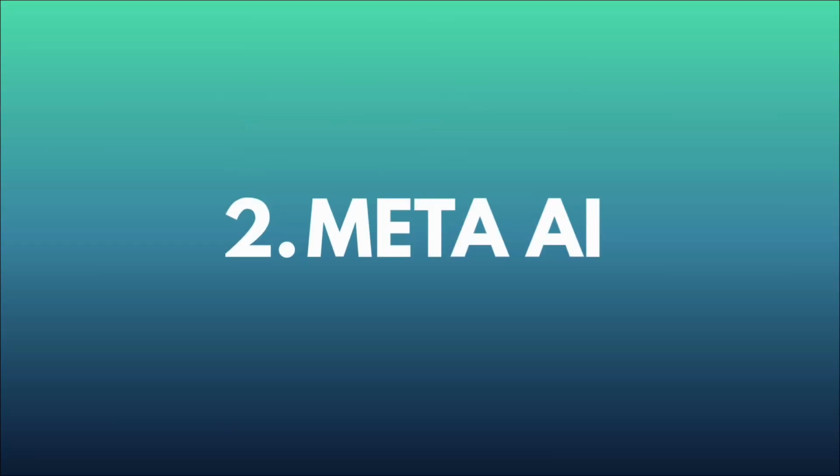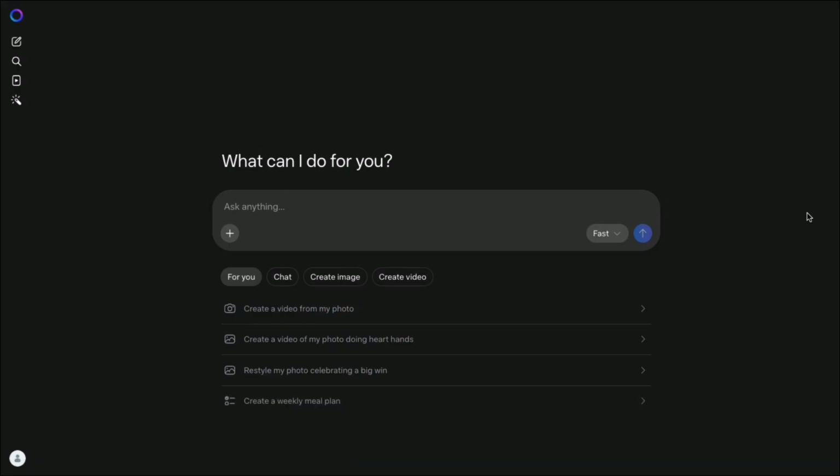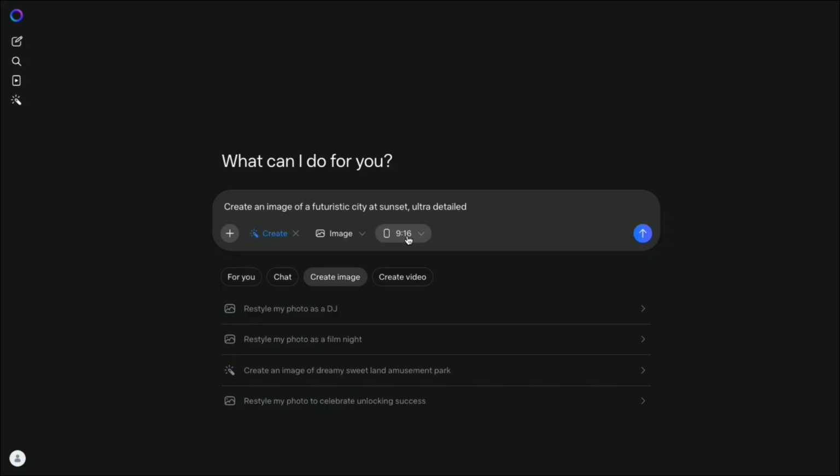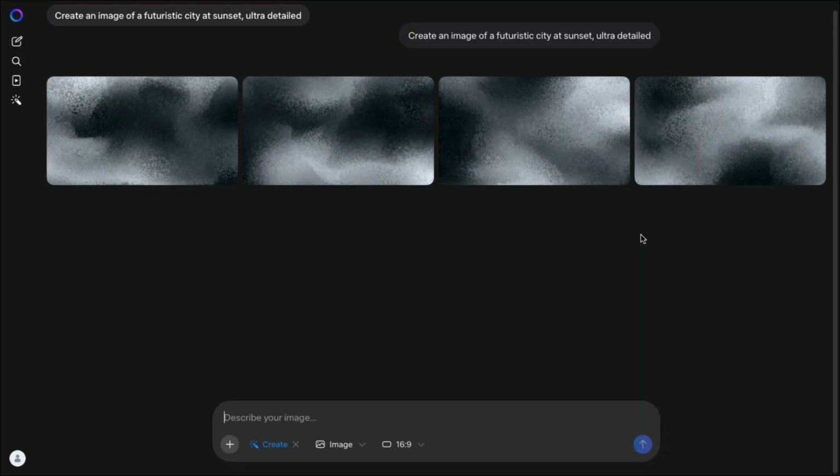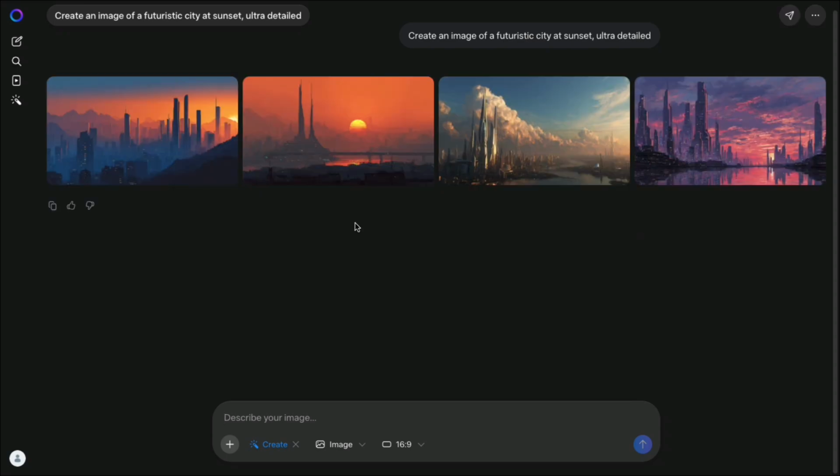Number 2 is Meta AI. This one is super accessible and works inside apps like Instagram or WhatsApp, or you can use it directly online. For images, just type something like, create an image of a futuristic city at sunset, ultra detailed. Meta AI is great for fast, clean visuals that are consistent. It might not be as wild as Grok, but it's reliable.